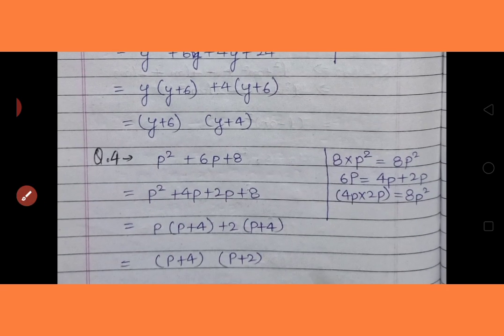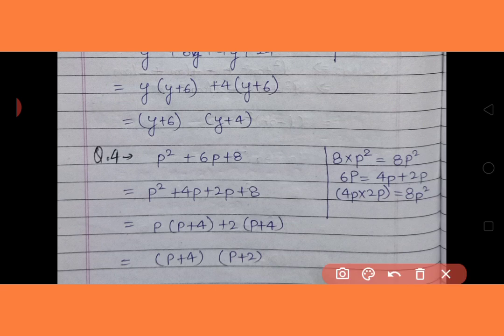In the third question, it has been given p square plus 6p plus 8. So as I have told you, firstly we have to multiply the first and the third term. The first term is multiplied with the third term. Here 8 multiplied with p square became 8p square. We have to find numbers. We have to break 6p in the form of numbers whose sum will be 6p and multiplication will be 8p square.